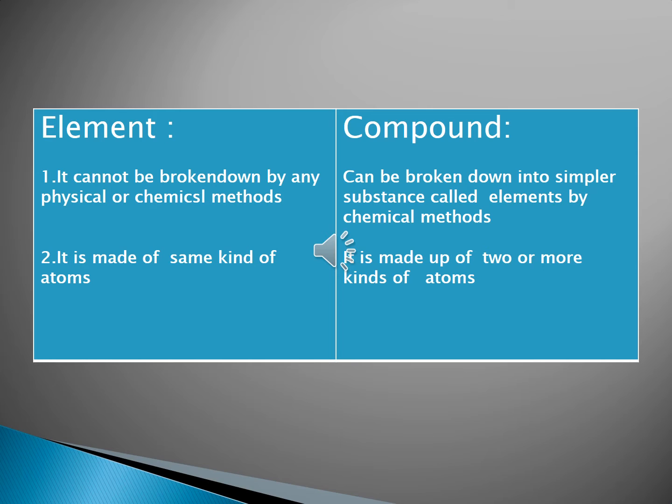But compound can be broken down into simpler substances called elements by chemical method. So by using chemical method, the compound can be broken down into simpler substances. Next point, it is made up of same kind of atoms. Element is made up of same kind of atoms.